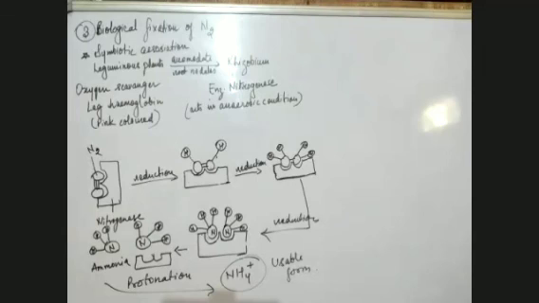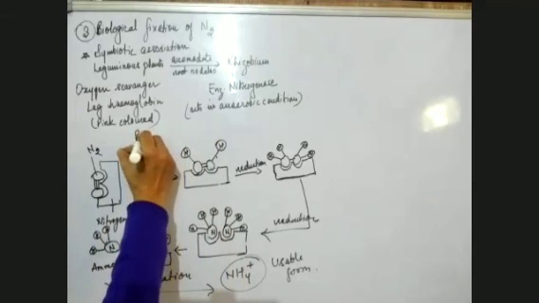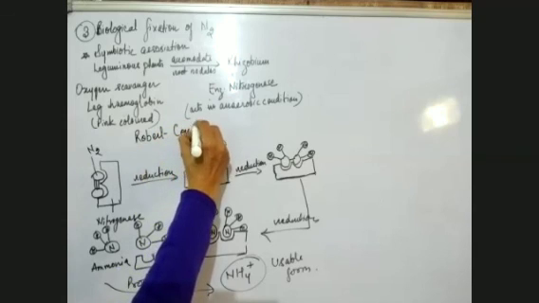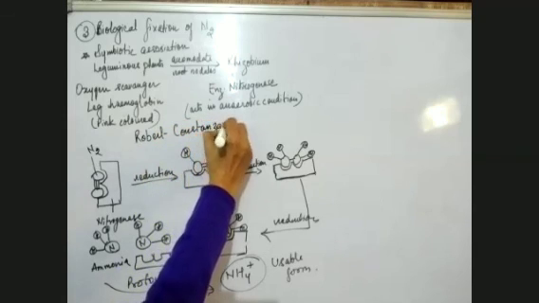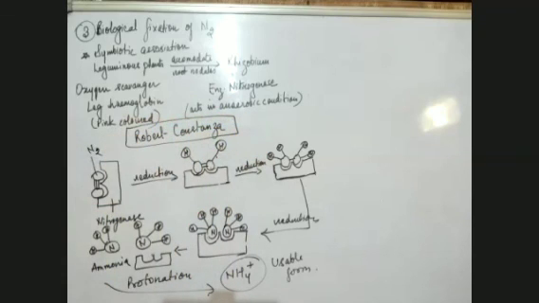There was a researcher named Robert Constanza. I'm writing the name of the researcher here, Robert Constanza. He tried to find out the cost of these ecosystem services. Robert Constanza and his colleagues have very recently tried to put price tags on nature's life support system. All these are nature's life support system.